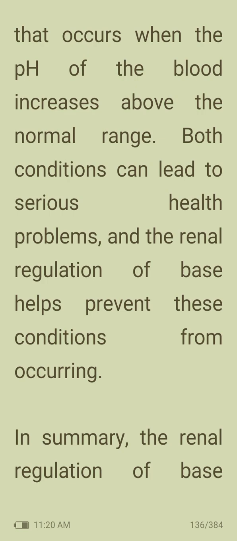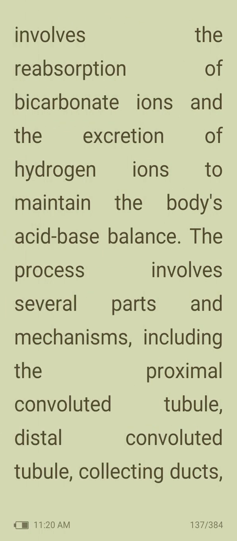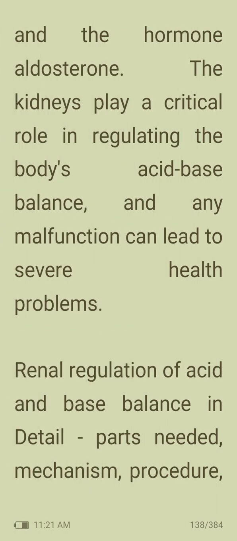So, in summary, the renal regulation of base involves the reabsorption of bicarbonate ions and the excretion of hydrogen ions to maintain the body's acid-base balance. The process involves several parts and mechanisms, including the proximal convoluted tubule, distal convoluted tubule, collecting ducts, and the hormone aldosterone. The kidneys play a critical role in regulating the body's acid-base balance, and any malfunction can lead to severe health problems. Then, renal regulation of acid and base balance.